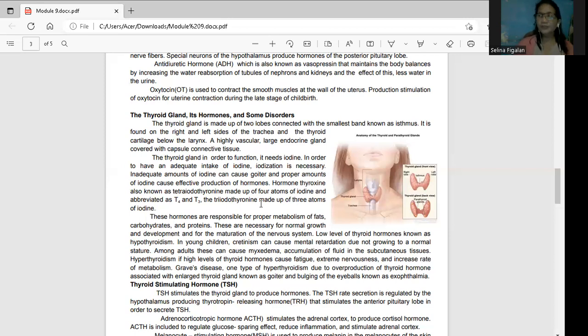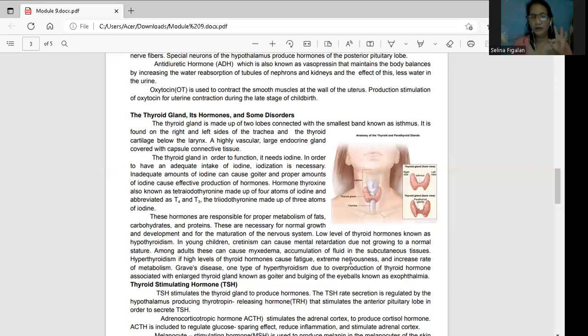So remember, when a doctor has you checked, for your thyroid gland, they check the T3 and the T4, which are released by your thyroid gland. These hormones are responsible for proper metabolism of fats. So ibig sabihin, ang ating thyroid din is responsible to metabolize fats, the carbohydrates, and then the food, which